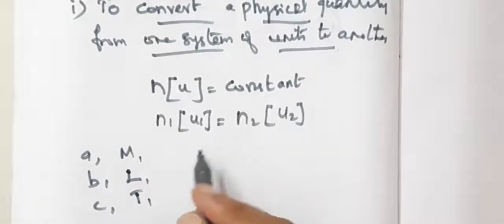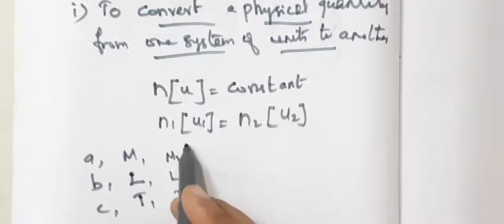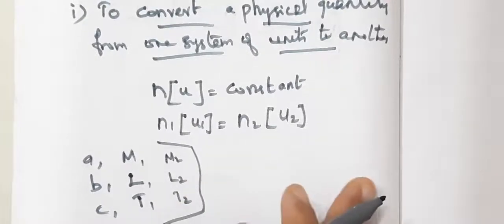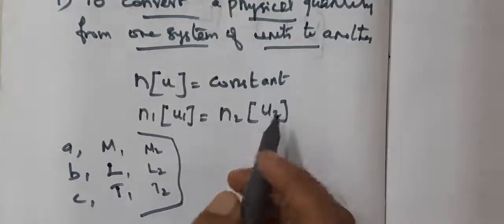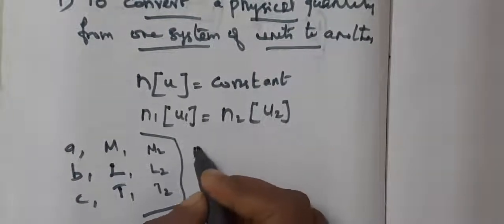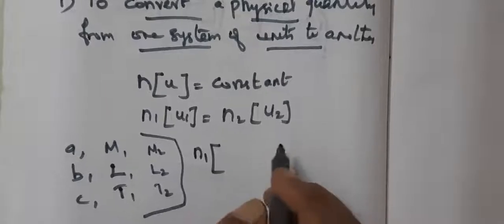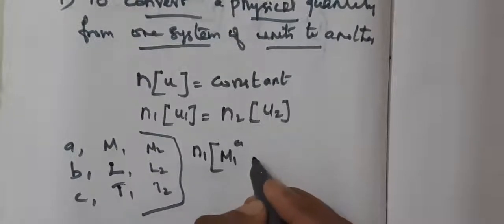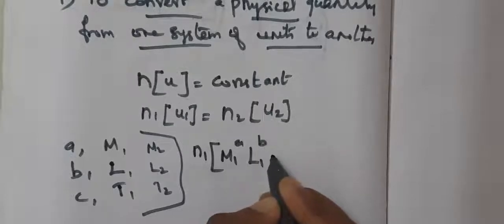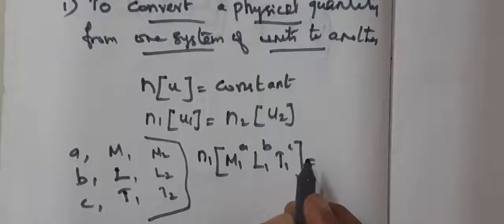And the other system we can write as M2, L2, T2 respectively. Then according to this formula, the product of numerical value and corresponding unit: n1 M1 power a, L1 power b, T1 power c is equal to